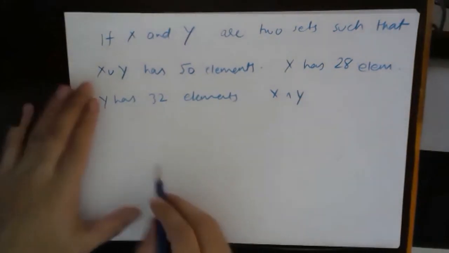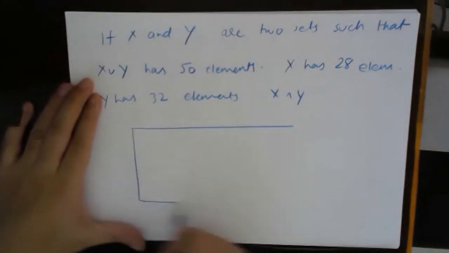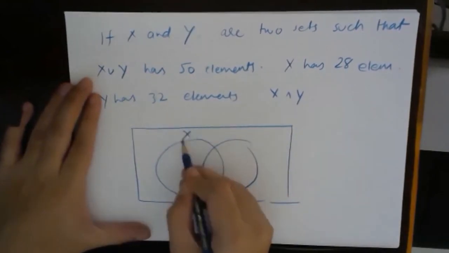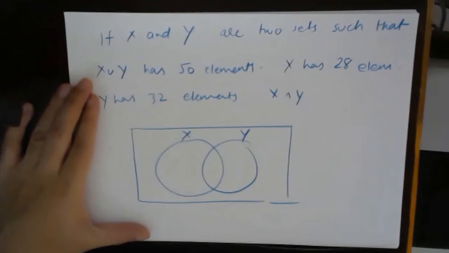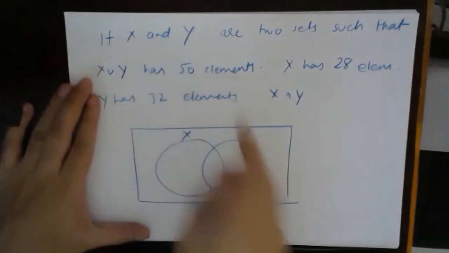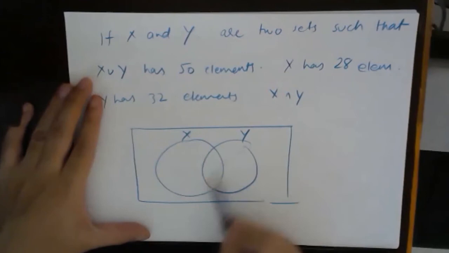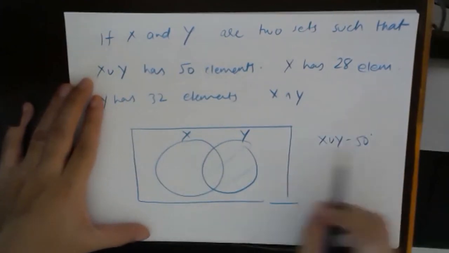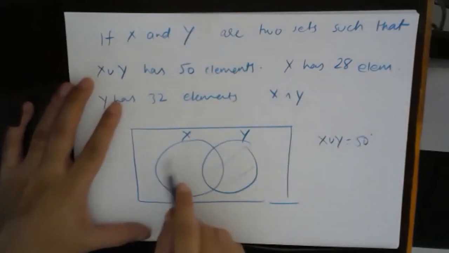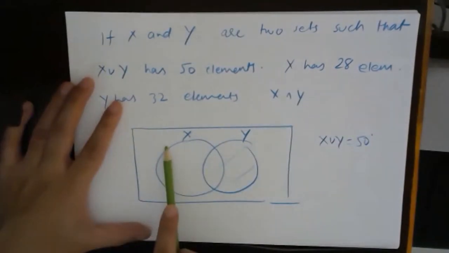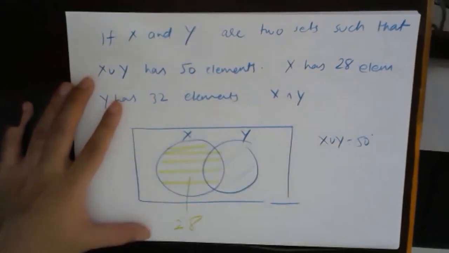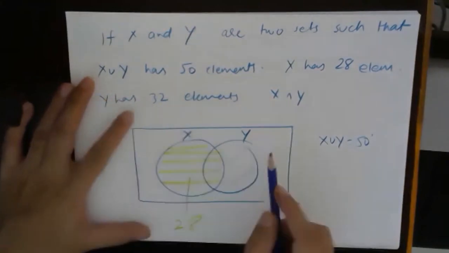So basically, they are saying that there is a universal set and there are two sets x and y, and that x union y has 50 elements. That means this whole region contains 50 elements. x has 28 elements, so this part has 28 elements, and y has 32 elements.